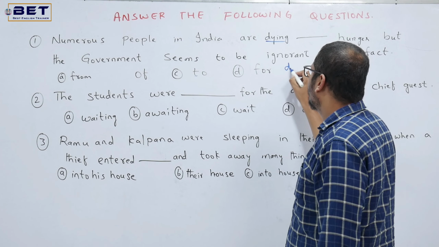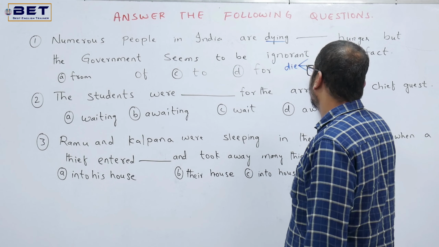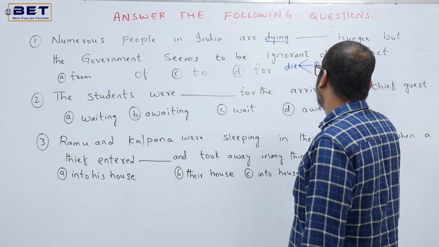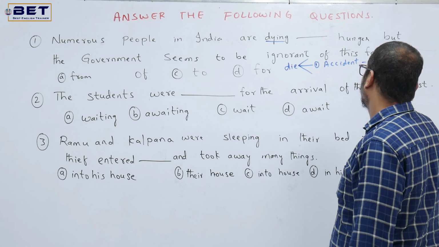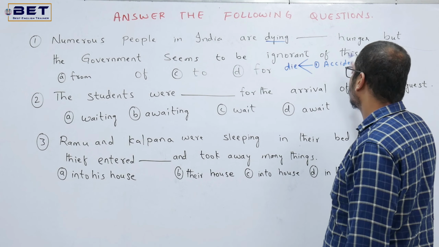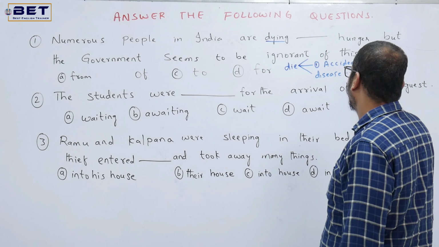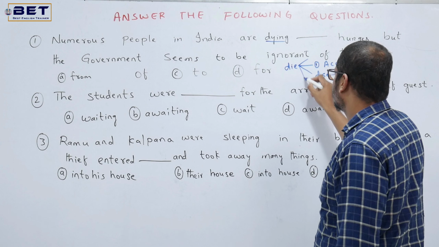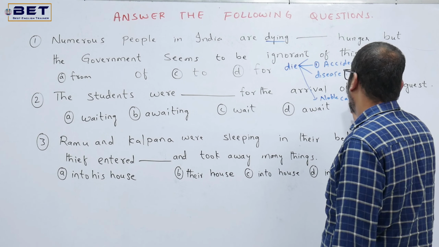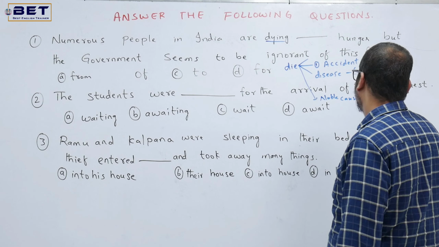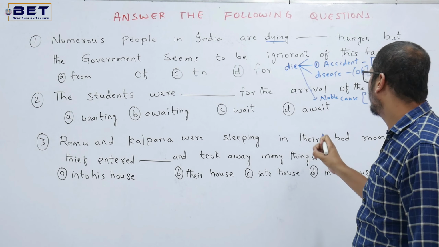Whenever you come across the word die, you have 3 options over there. The first option is, how did the person die? If a person died in an accident, we use the preposition in. For example, if a person died of disease, we use the preposition of. And in the same fashion, if a person died for a noble cause, we use the preposition for. Accident, in; disease, of; noble cause, for.